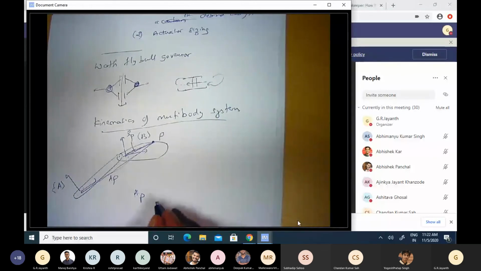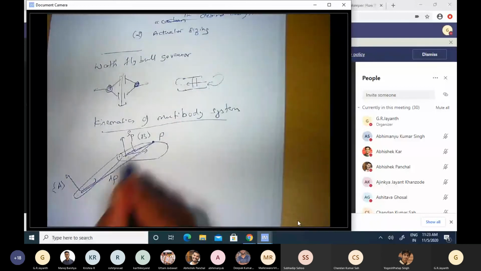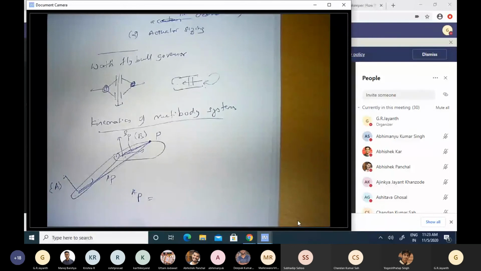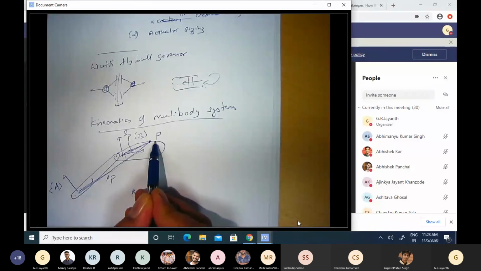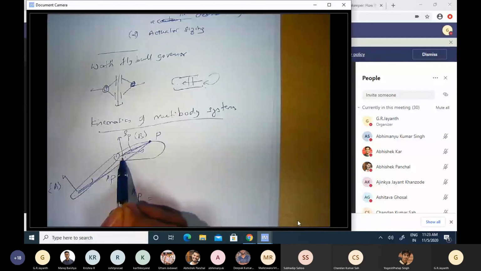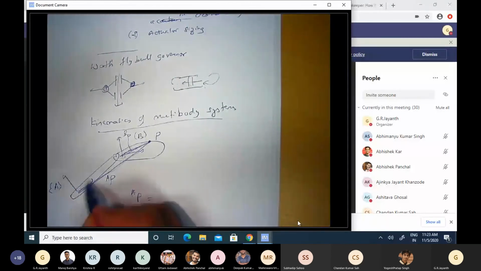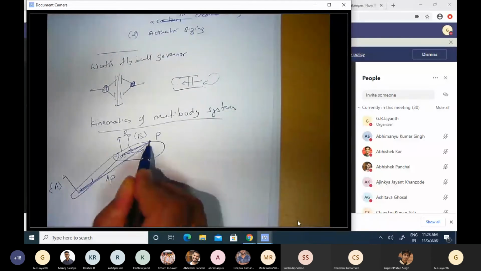I know that this vector, starting at the origin of the A frame and going to that point P, is a summation of two vectors: the vector starting at the origin of the second frame and going to the point P, plus the vector starting from the origin of the A frame and going to the origin of the second frame. So this vector plus that vector gives me the overall vector, which is the representation of the point P in the A coordinate system.